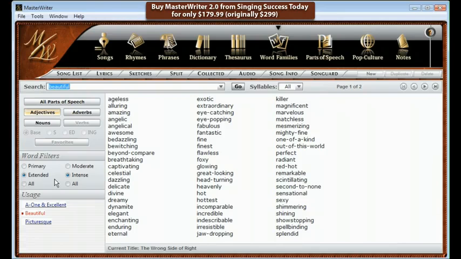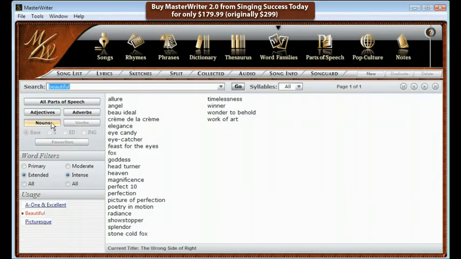And those are just the adjectives. Under nouns, you will find a perfect 10, a goddess, a work of art. People tend to associate descriptive words with adjectives, but wait until you see what is available in verbs.